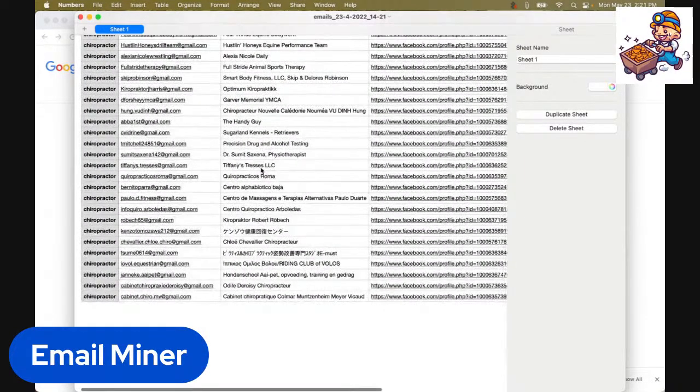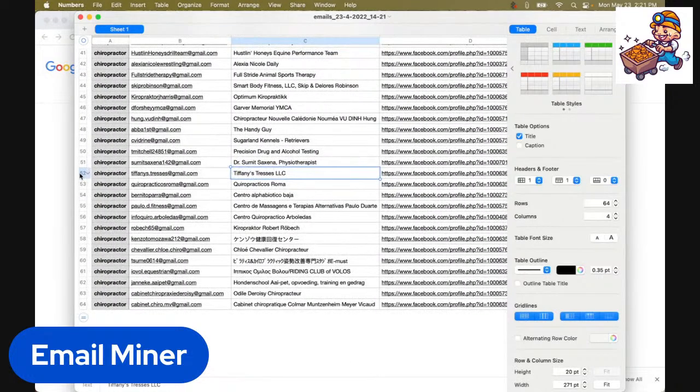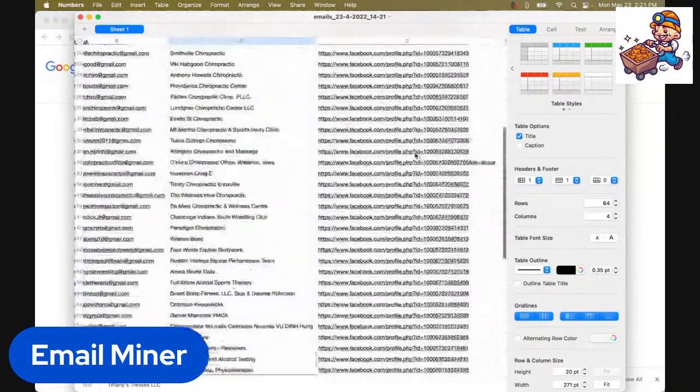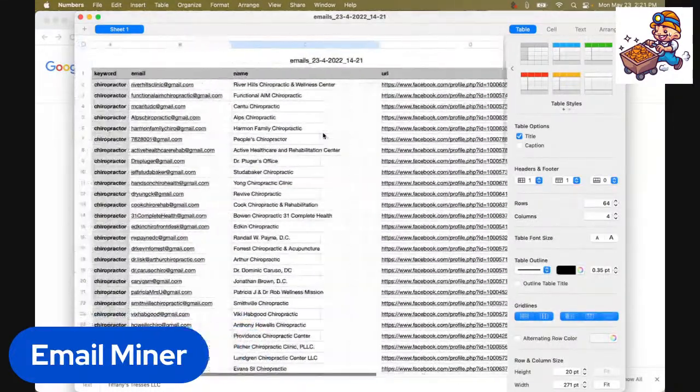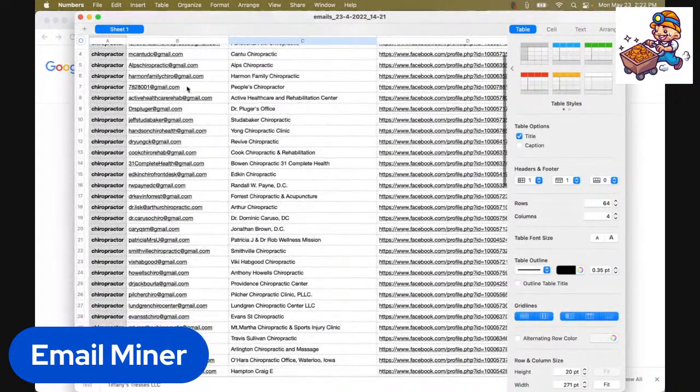So I would probably stop these here. I would take the first 52 emails, and we're still only on Facebook, right? So that's pretty good. And it gives you the page that it came from. There are your emails. So what I would do is these are all good looking emails. Look at this. This one might not be, right?